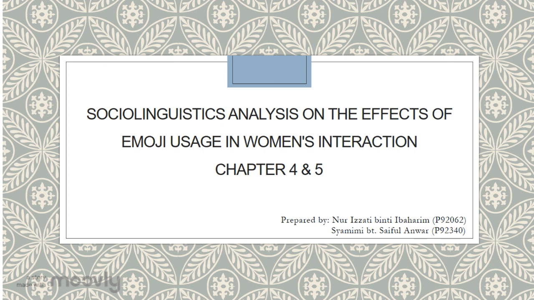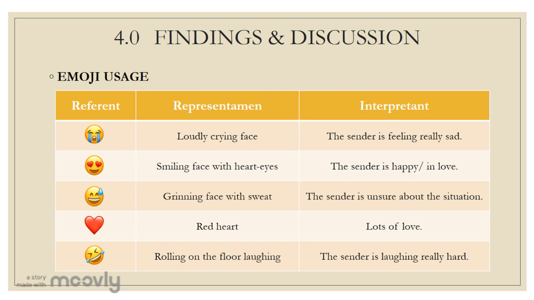This time we are going to cover chapters 4 and 5, which are the findings and conclusion based on our topic, which is Sociolinguistics analysis on the effects of emoji usage in women's interaction. Based on the findings, there are 12 emojis used by the participants in their conversations. Using Peirce's triadic model, the emojis are analyzed according to the referent, which is the symbol, the representative, the sense made of the sign, and the interpretant, which is what the sign represents.